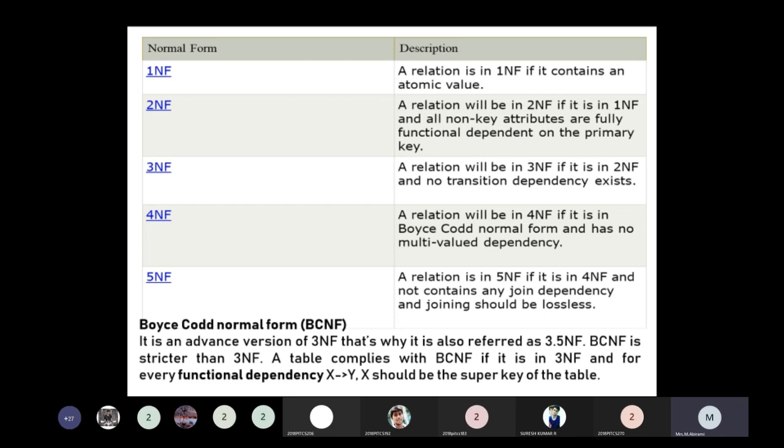Already we have seen candidate keys, isn't it? Here another key is used, that is called a super key. Let us assume an employee table: employee ID, employee country, employee department, department type, and employee department number.